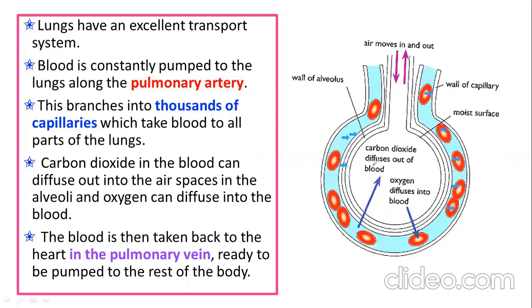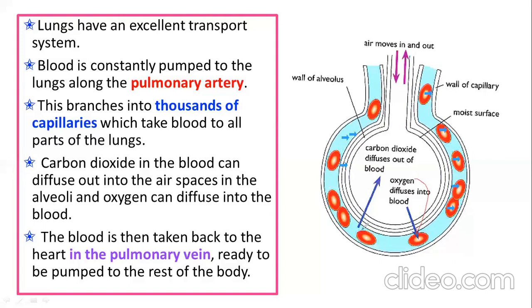First of all, oxygen will diffuse into the blood by passing through the wall of alveoli and capillary, and it will reach the red blood cell and combine with the hemoglobin part of the red blood cell, and that red blood cell will take it to your body cells.